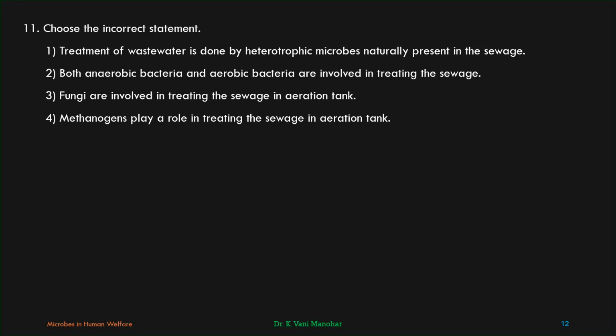Both anaerobic bacteria and aerobic bacteria are involved in treating the sewage. This is also true. In the aeration tank, aerobic bacteria are involved. In the anaerobic sludge digester, to degrade the flocs, there is involvement of anaerobic bacteria, particularly methanogenic bacteria. The second statement is also correct.